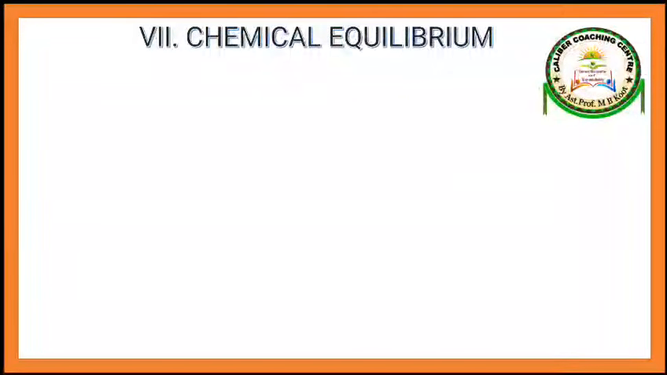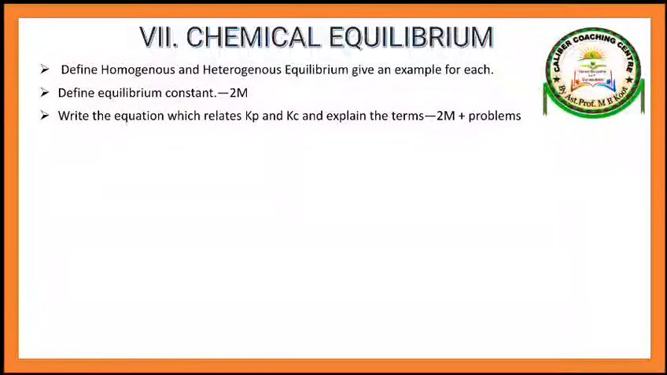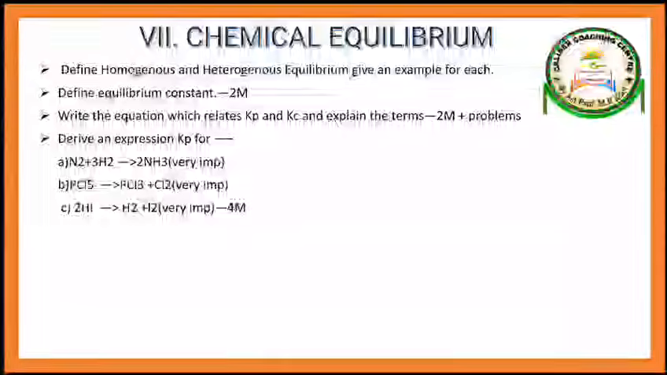Next one, chapter number 7, chemical equilibrium. See, guys, homologous and heterologous equilibrium. Equilibrium constant definition, which is also called the law of equilibrium. Equilibrium constant, law of equilibrium, equilibrium law, all are the same only. Write the equation which relates Kp and Kc, explain the terms. That means they are asking for the relation between Kp and Kc.